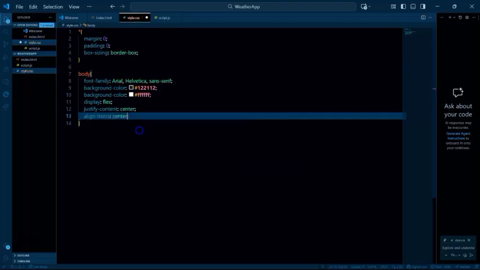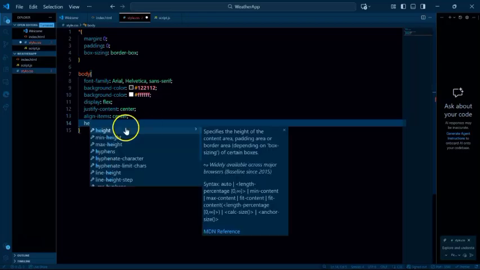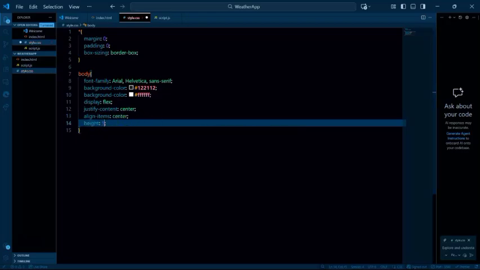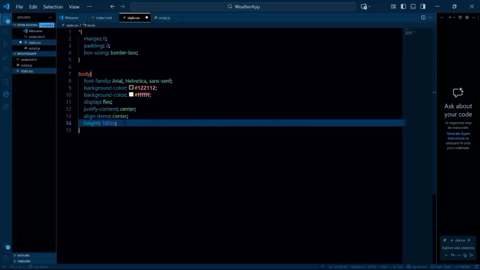I hope you understand all of this. It's just good to understand your CSS before jumping into all of these libraries, right? So your height, you want to have your height to be 100 viewport height, 100vh. Of course, your height can be in pixels as well, but I think this is just a standard that gives you a central position when you're doing that.